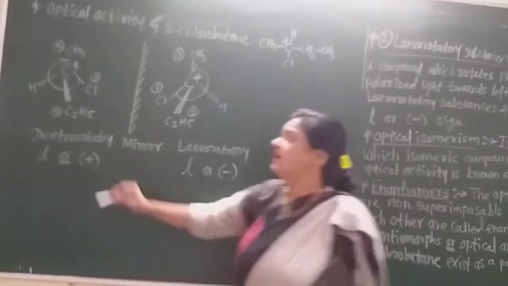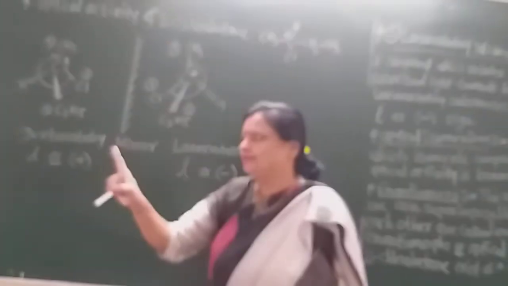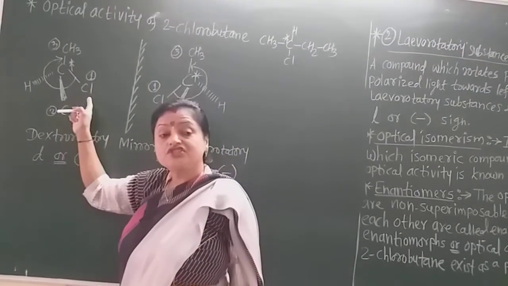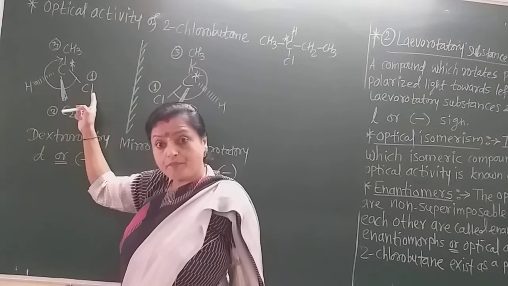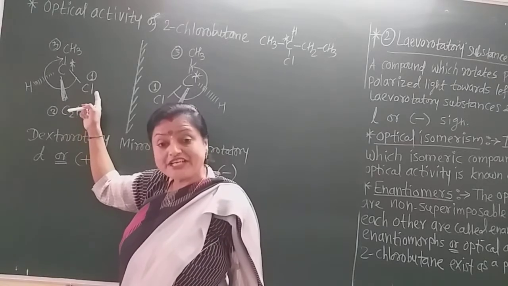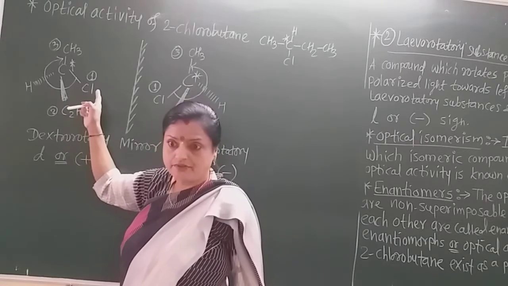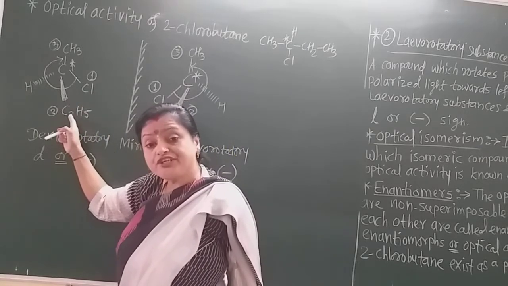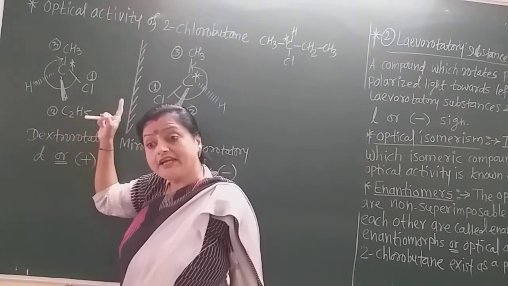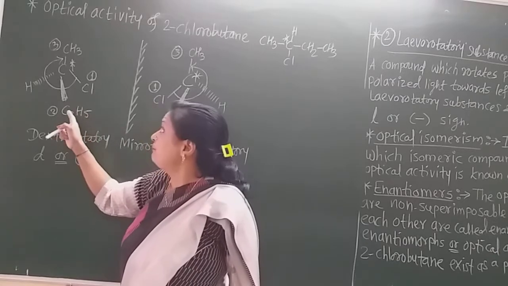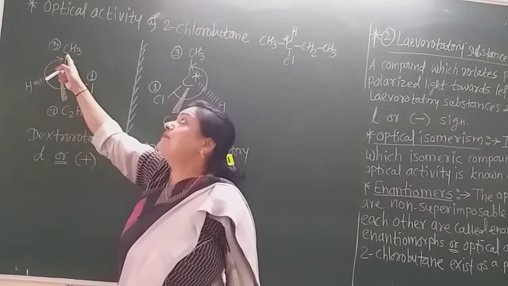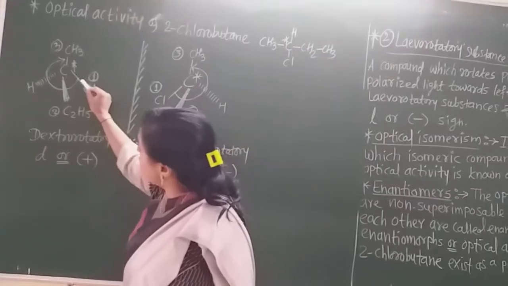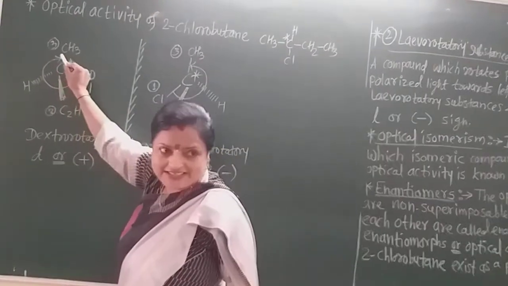Now see here, always give priority 1 to the group or atom which has the higher atomic number. Then priority 2 to the carbon which is joined to other carbons, and priority 3 to the carbon which has only hydrogens. Always go from 1 to 3 in this way.